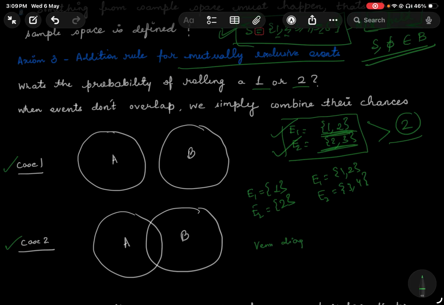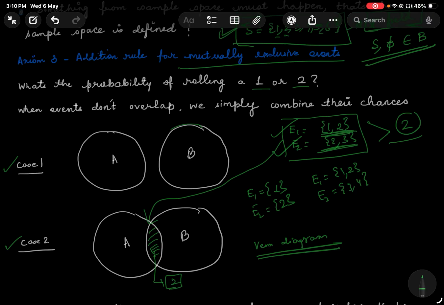So let A and B be two events. If they are mutually exclusive, it means that they don't overlap with each other. And if they are not mutually exclusive, it means that there are certain situations, like in this particular case, if you get a 2, that both of them happen. So I'm not talking about that case. I'm talking about the case when the events are mutually exclusive.